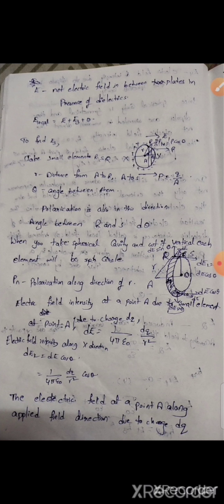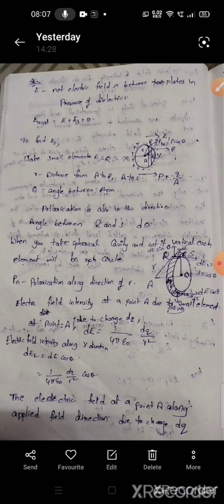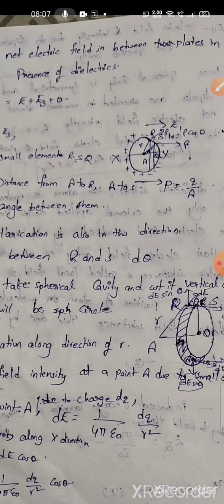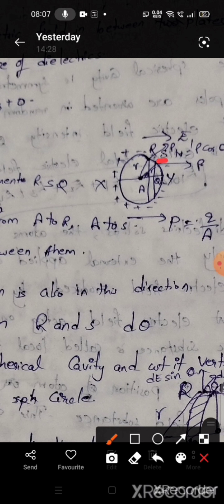To find E3, we take a circle, and in that circle we take an atom. In that atom, A is displaced and the diameter is XY, and we take a small vertical element, and I am assigning the r value and s value. The distance between A and r is r, and A and s is also r, and the angle made is theta.